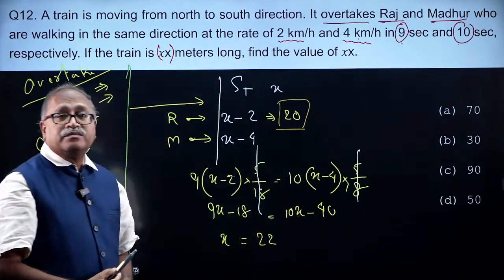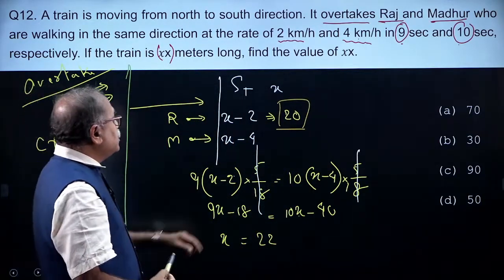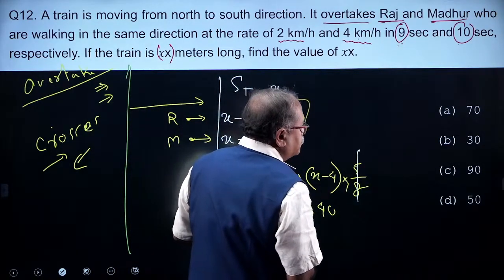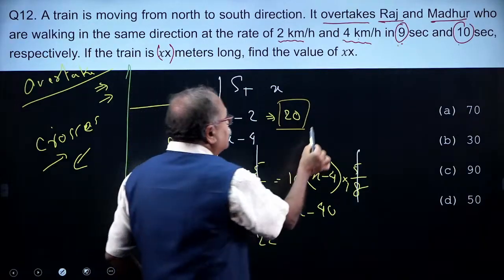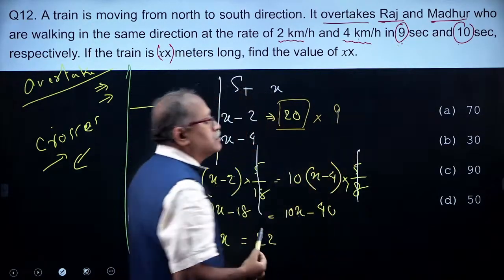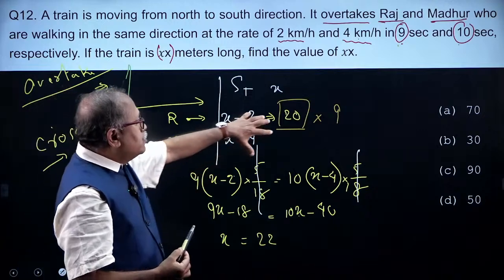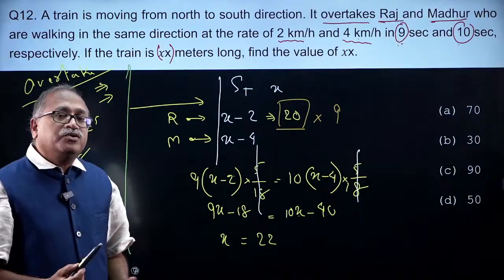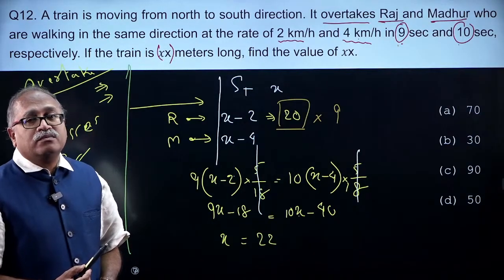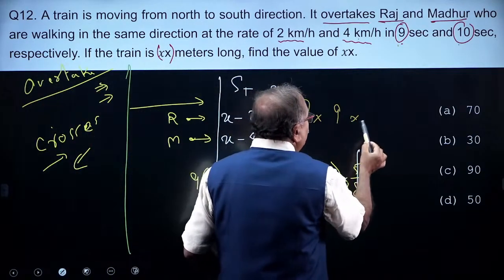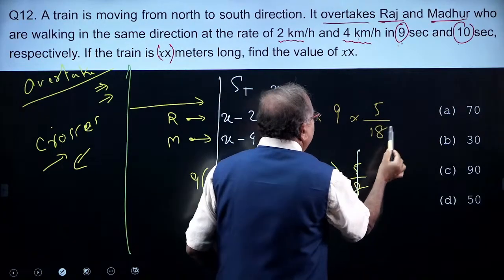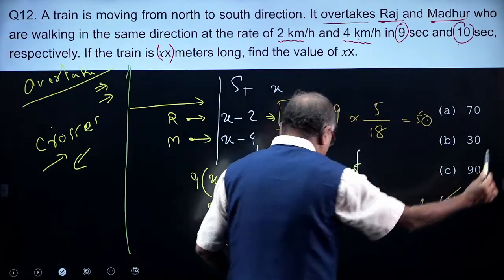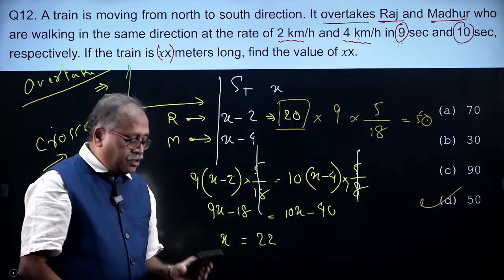This is the relative speed, and the time taken to overtake him is 9, so into 9. You know the speed is in kilometer per hour, so what I need to do is convert it into meter per second, so into 5 by 18. You notice that, and finally, I am getting 50 as your answer. This is option D.